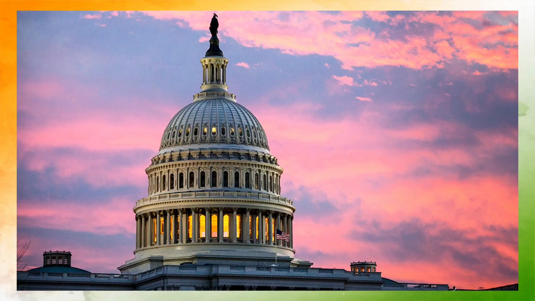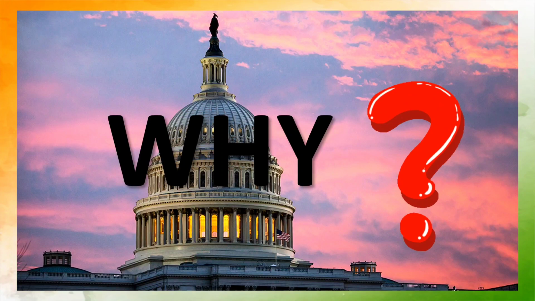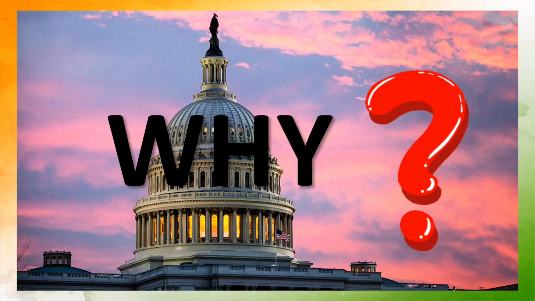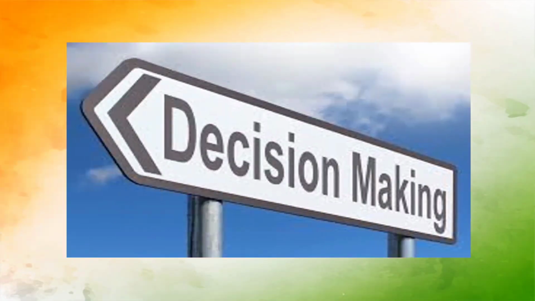Now, why do we need government? Why is there so much importance, or so much need of government? For this we need to remember two terms. One is DM, that is decision making. The power of decision making is given to the government. Government has the power of decision making, and these decisions which are made are obviously for the people of the country or the state. They are for the benefit of the people of the country or the state of which the government is.